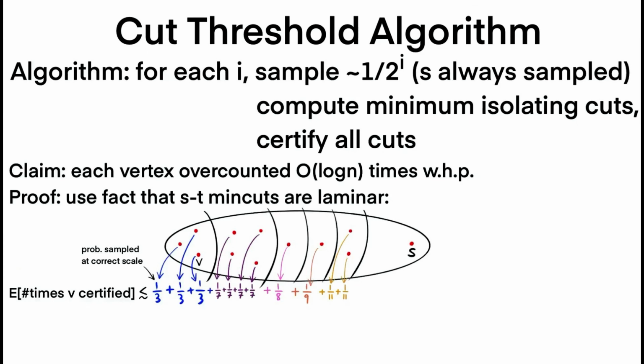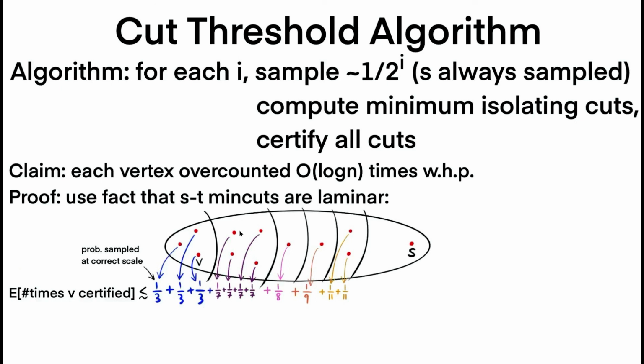Now let's fix a vertex V. And let's first count in expectation how many times the vertex V can be certified, how many times it can be overcounted. So for each of the first 3 vertices, the relevant sampling probability is around 1/3. And in order for this vertex to be responsible for certifying V, it must in particular be sampled in the subset, which happens with probability roughly 1/3. So each of these 3 vertices gets sampled with probability roughly 1/3.